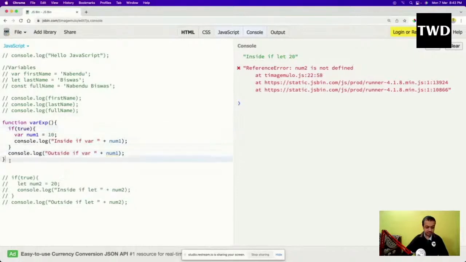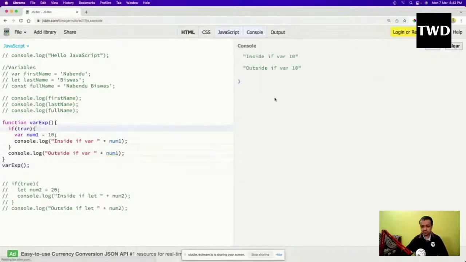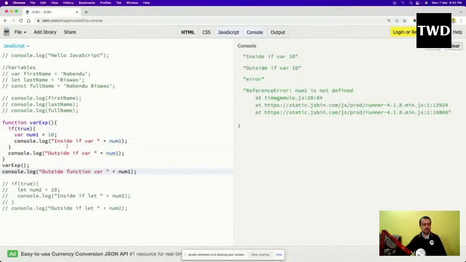Then if I do a var ext like this, it will run, because both of them are inside this function. So if I do it now, it will run anywhere. But if I outside function var num1 I'm taking, let it run, and it is giving me an error because its scope ends from here till here.